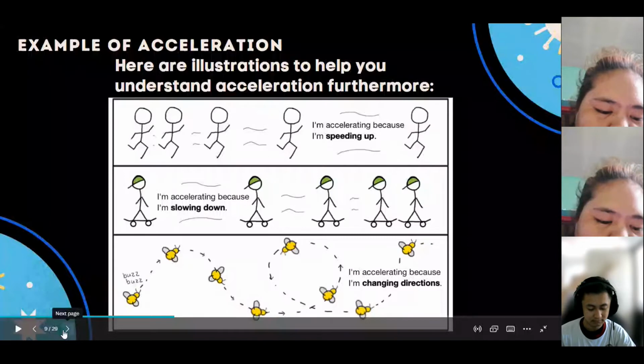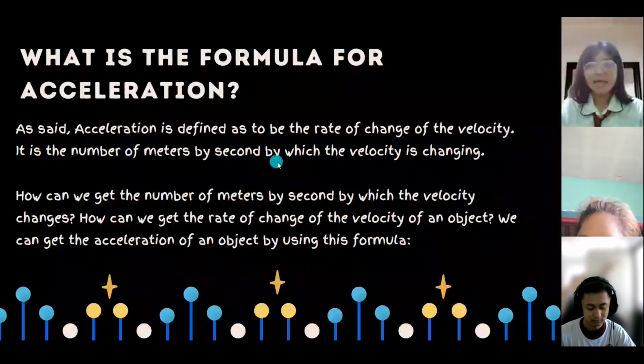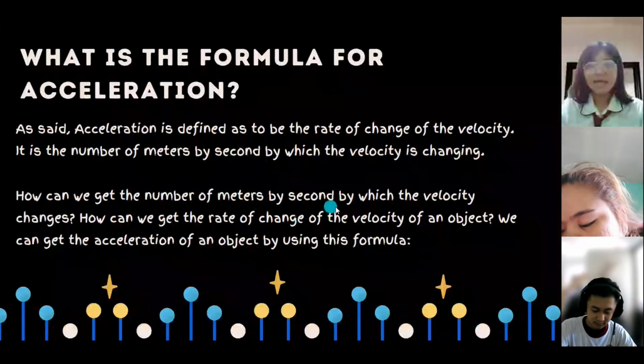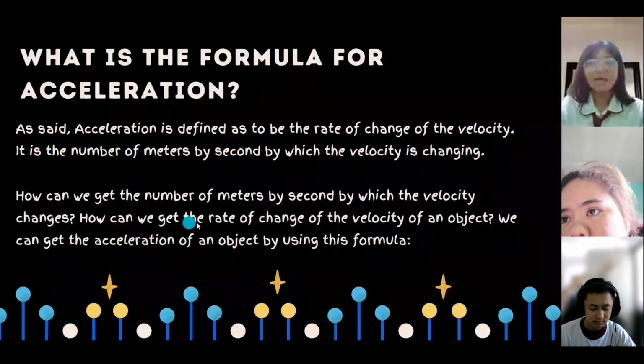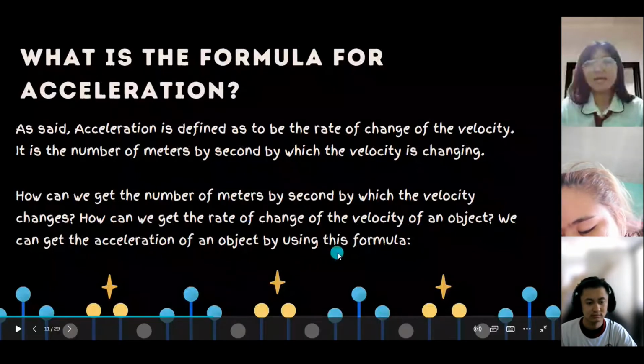What is the formula for acceleration? Acceleration is defined as the rate of change of the velocity. It is the number of meters per second by which the velocity is changing. So how can we get the rate of change of the velocity of an object? We can get the acceleration of an object by using this formula.